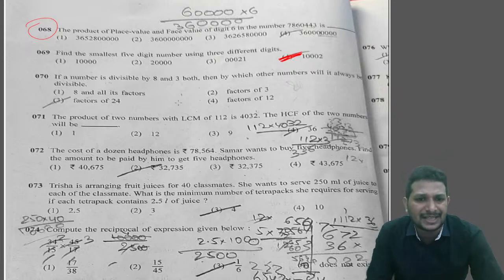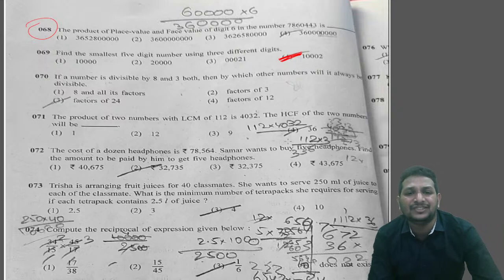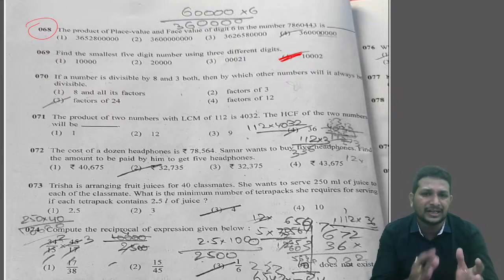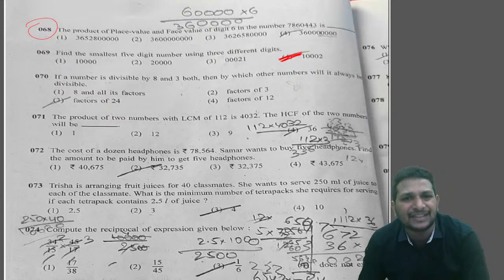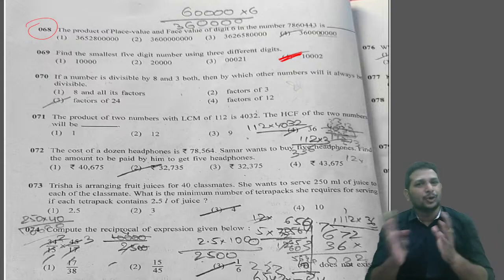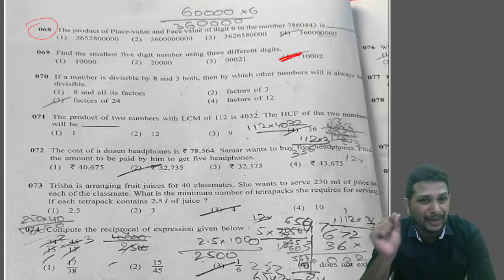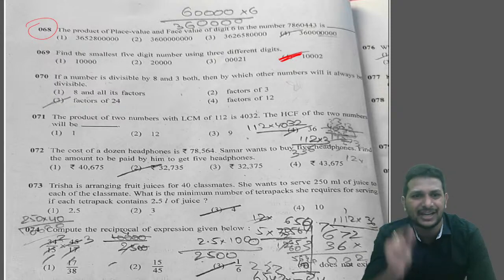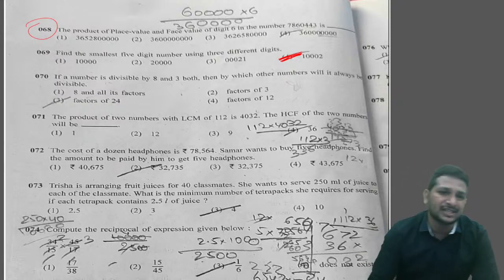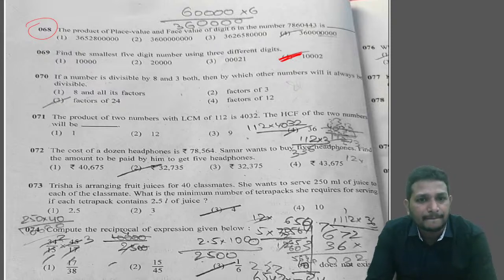Coming to question number 70. If a number is divisible by 8 and 3 both, right? If a particular number is divisible by both 8 and 3, then which of the following numbers will always be divisible? If the number is divisible by both 8 and 3, obviously it has to be divisible by 24, right? That's the lowest common multiple. The answer for this question is factors of 24. That's nothing but option 3.